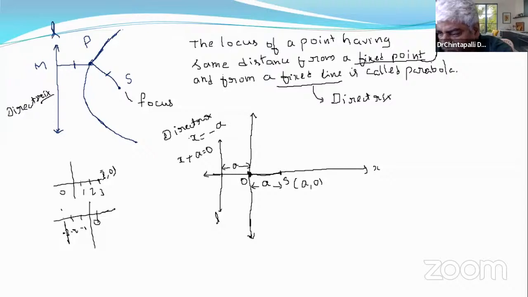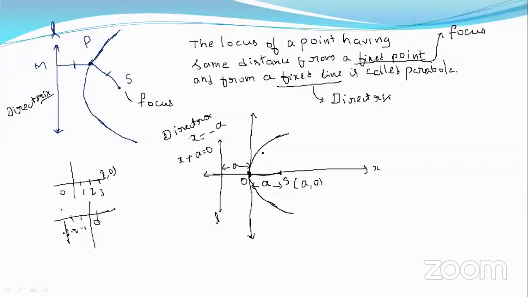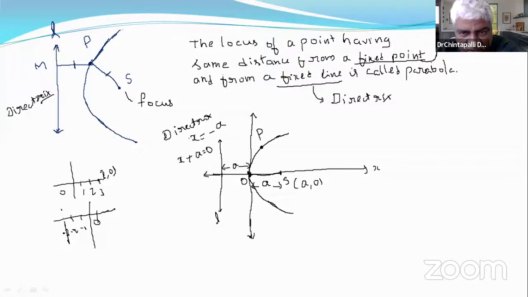See, now these are the points of combination, the set of all points. Any point on this curve has the same distance from S as well as from L. For example, if you take this point P, the distance of P from S and the distance of P from L are also the same.